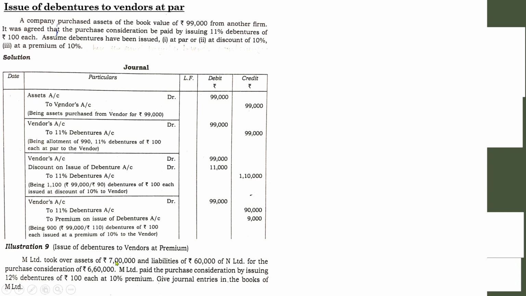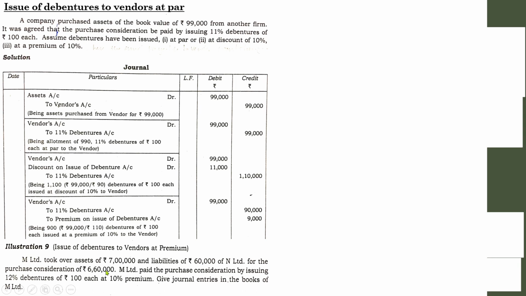Here the value of the asset is 7 lakhs, liability is 60,000, purchase consideration is 6,60,000. So what will be the result? First of all, you need to take the difference between the assets and liabilities of the other concern. 7 lakh minus 60,000, you will get 6,40,000. So that is the value of that business. But how much is M Limited going to pay? It was 6,60,000.